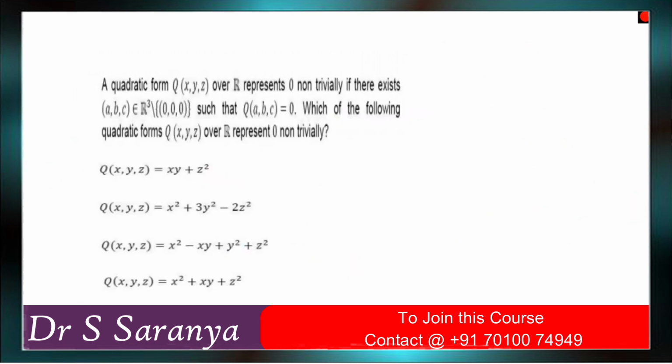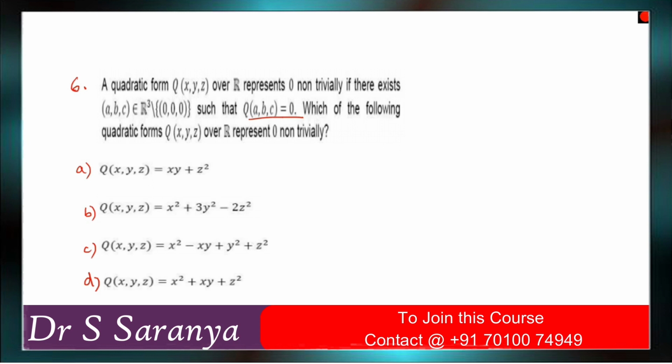So next one, sixth problem, regarding quadratic form. What they are asking: a quadratic form q of x, y, z over R represents 0 non-trivially if there exists (a, b, c) not equal to 0 such that when you substitute a, b, c, the quadratic form becomes 0. Which of the quadratic forms q of x, y, z over R represent 0 non-trivially?